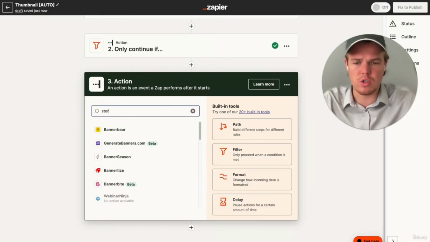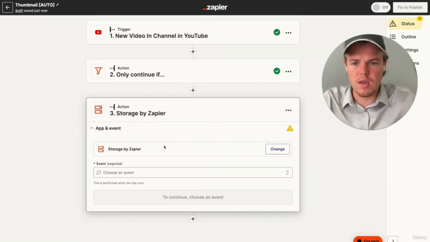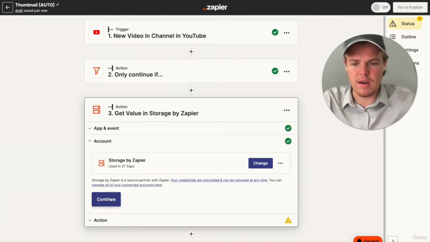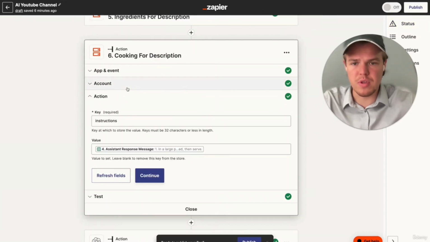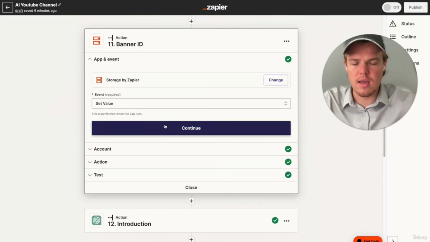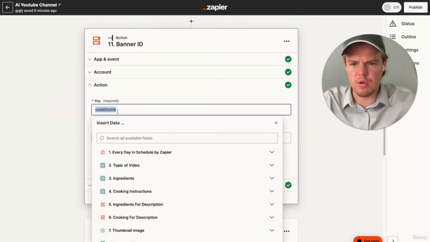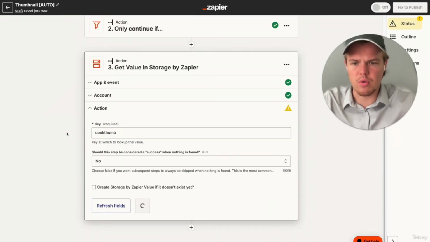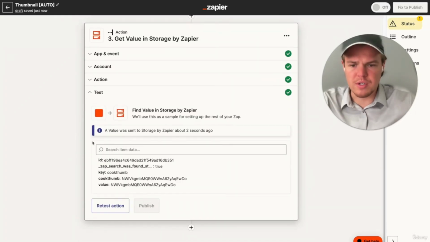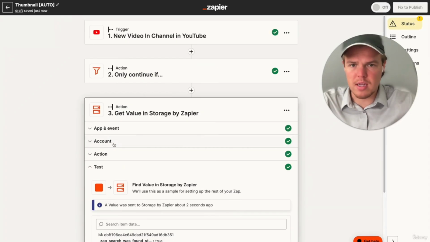So actually, we're going to do storage. We're going to say get value. And if you're not sure what I'm talking about here, this is when we did the storage of the banner bear ID right here. And essentially, we used the key of cook thumb. So I'm going to grab that, and we're going to hit continue. We're going to test this action. All right, perfect. So I was able to find the banner bear ID. That's exactly what we wanted.